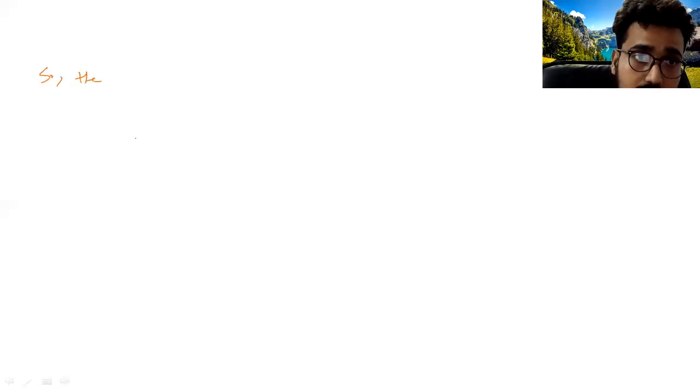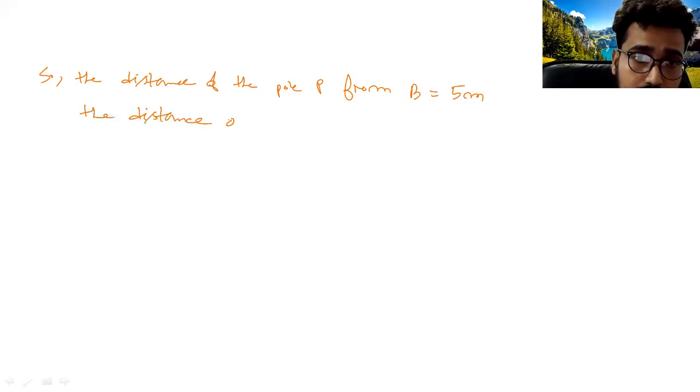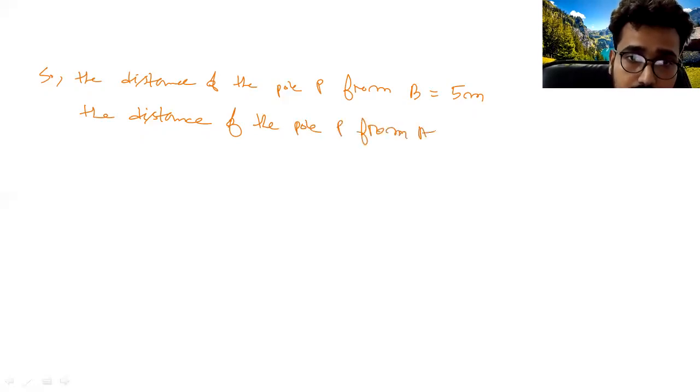The distance of the pole P from B is 5 meter, and the distance of the pole P from A is 5 plus 7, it is 12 meter. So this is the answer.